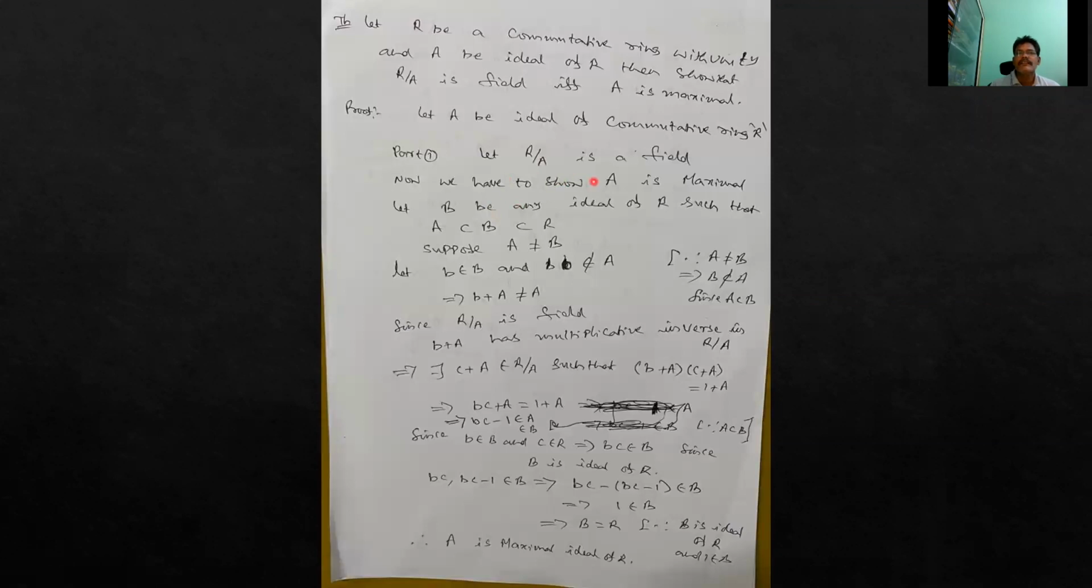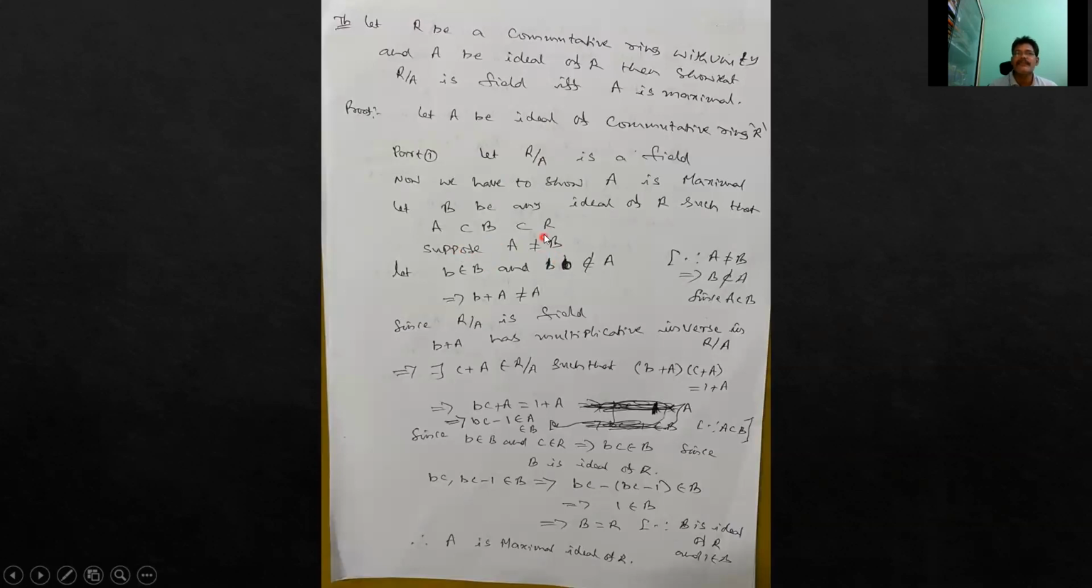Let R by A be a field, part one. Now we have to show A is maximal. By definition, let B be any ideal of R so that A is a subset of B subset of R. Now we have to show that either A equals B or B equals R. Suppose A is not equal to B.